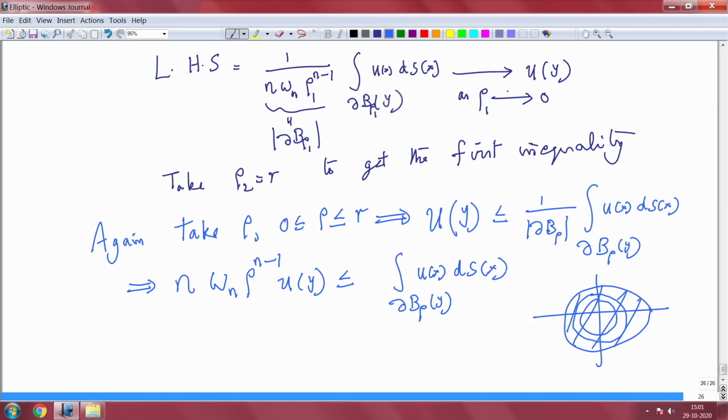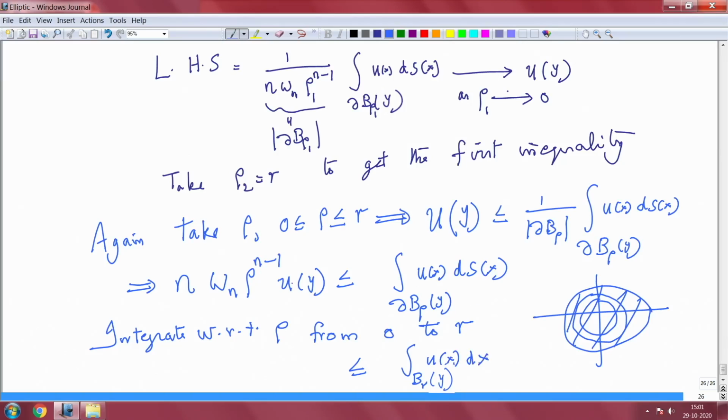Now integrate with respect to rho from 0 to r. The right hand side will become nothing but the integral over B r of y. If you want the volume integral, you integrate over all the surfaces and integrate with respect to the radius.